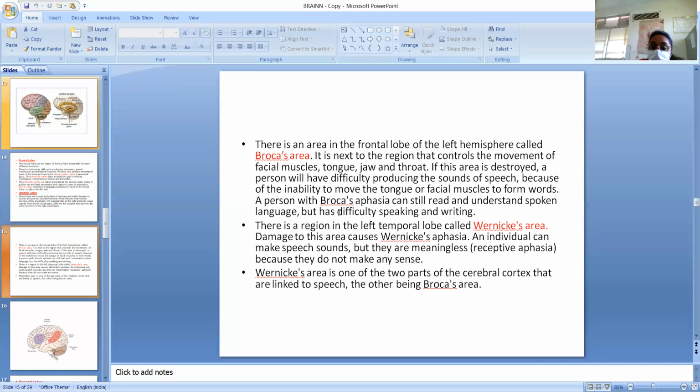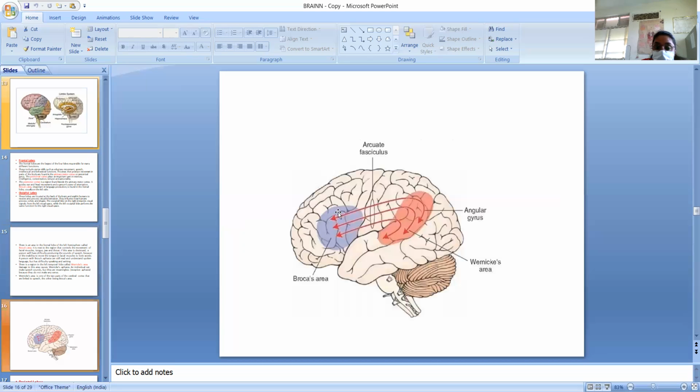Wernicke area is one of the two parts of the cerebral cortex that are linked to speech, the other being Broca area. Wernicke area is responsible for understanding or making language. If this area is damaged, whatever the intact muscles of throat, jaw and tongue, he can produce sound, speech, but this speech is meaningless. So we can see here, this is the Broca area and this is the Wernicke area.